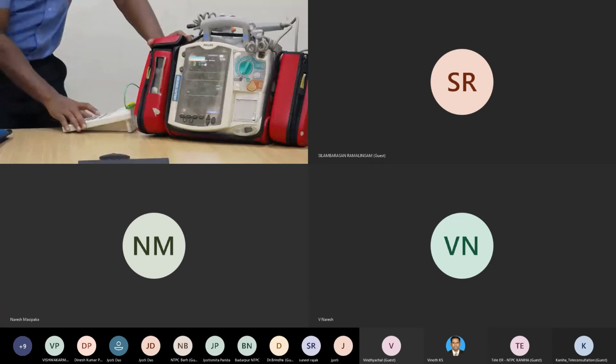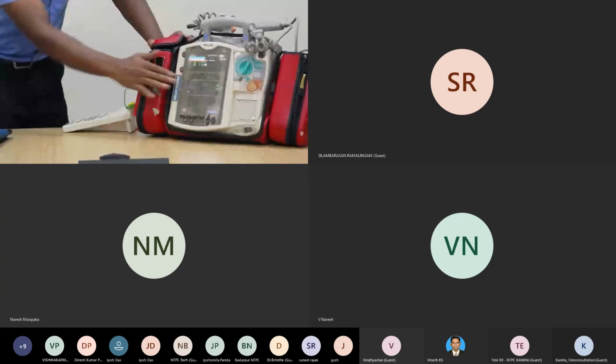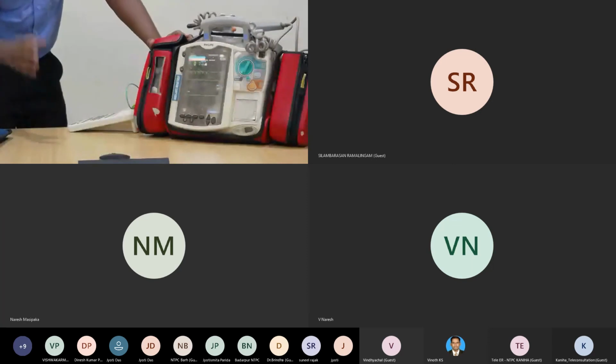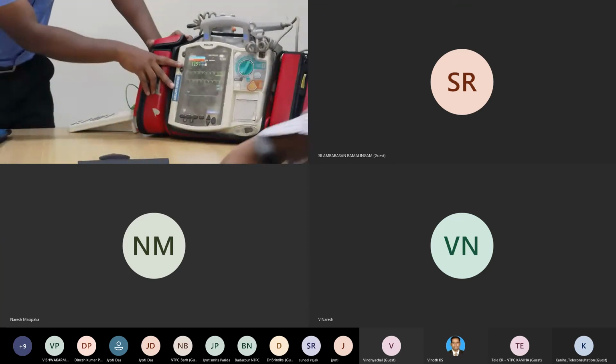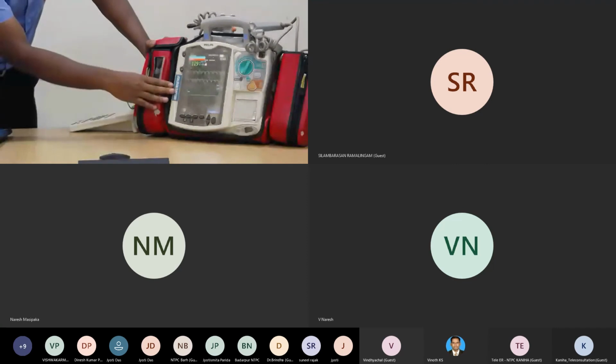So during this ventricular fibrillation, what is the next step they have to do? Let me explain only the rhythm first, and then I will tell what to do afterwards. So this is ventricular fibrillation. One more is pulseless ventricular tachycardia, VT. These two are, as I already told, caused by an electrical interruption to the heart. So these two are shockable rhythms.